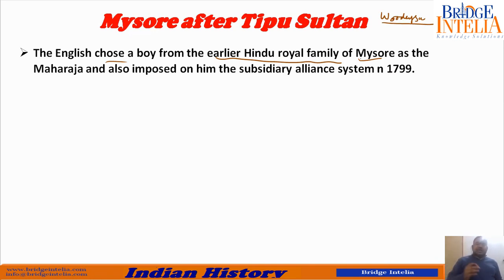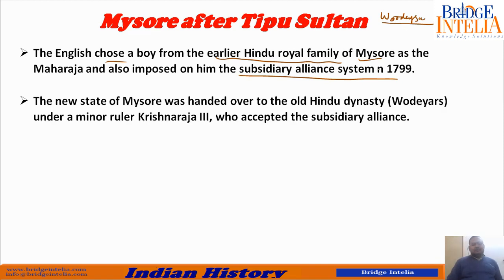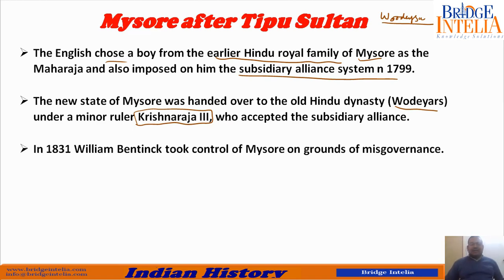That means Tipu Sultan is gone, so now they again bring back the Wodeyars on the throne, and this time they say that we are making you king. All you have to do is sign the subsidiary alliance system. So what Tipu was not agreeing to, this new king agreed to. The new state of Mysore was handed over to the Wodeyars. The new king was Krishna Raja III. His grandfather was Krishna Raja Wodeyar, from whom Hyder Ali had snatched power. Now his grandson has got back the throne and he accepted the subsidiary alliance.